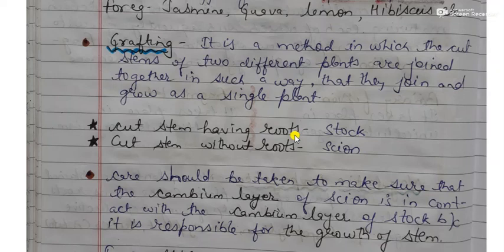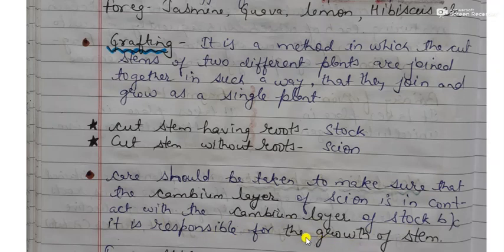The stem which is provided with roots is known as the stock, and the cut stem which is without roots is known as the scion. Now, the scion is joined with the stock, and they grow as a single plant. Care should be taken to make sure that the cambium layer of the scion is in contact with the cambium layer of the stock, because it is responsible for growth of the stem.